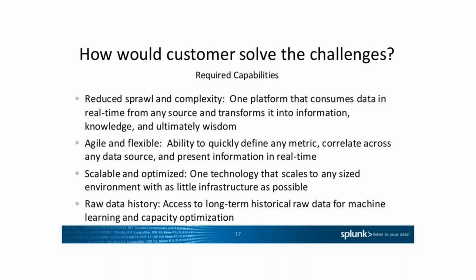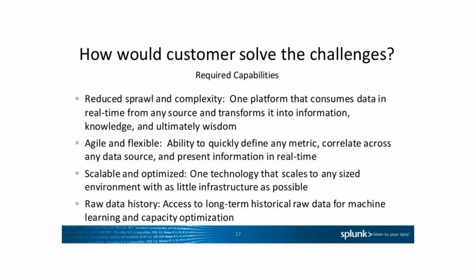So basically, how do customers solve the challenges? Reduce stress, sprawl, and complexity. One platform that consumes the data in real time from any source and transforms it into information, knowledge, and ultimate wisdom. The data can be coming from many places: internet devices, other machine data, anything, even your gaming console. If you have data coming from any kind of resource, it's one place to store it. Agile and flexible.